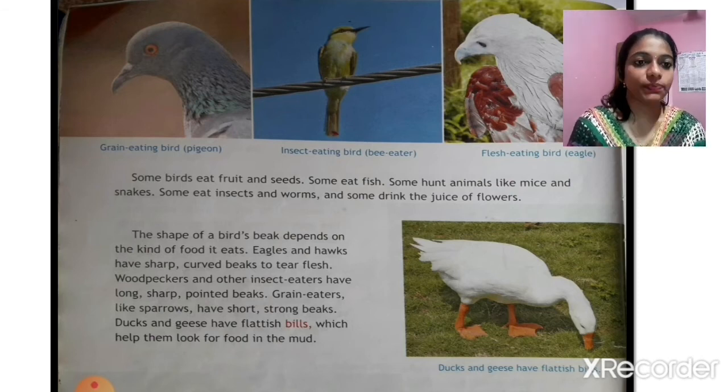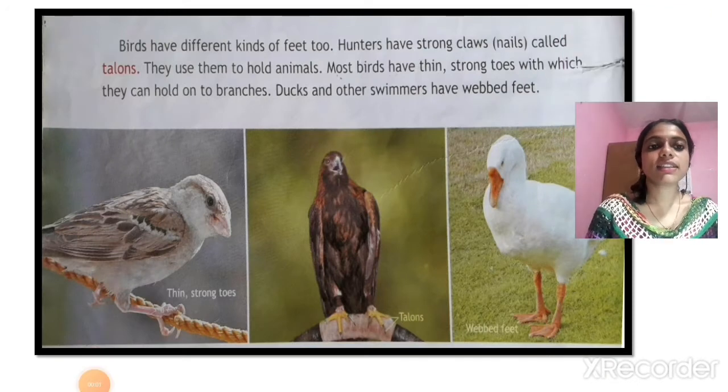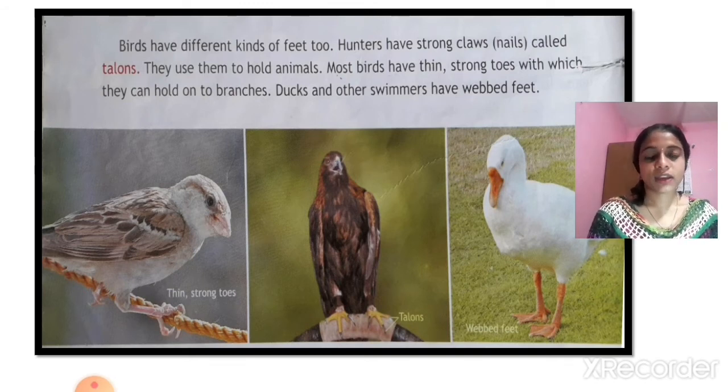Next, birds have different kinds of feet too. Hunters have strong claws called talons. They use them to hold animals. We have discussed that the birds' beaks are different in shape, due to the difference in the food they eat. Like that, birds have different kinds of feet too. And the hunters have strong claws called talons. You can see in the second picture the talons. They are using them to hold the animals.